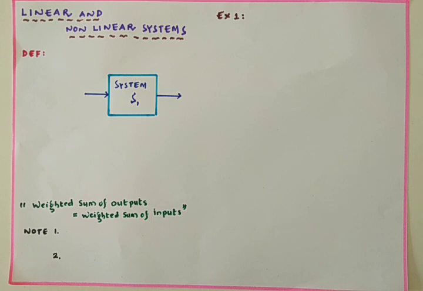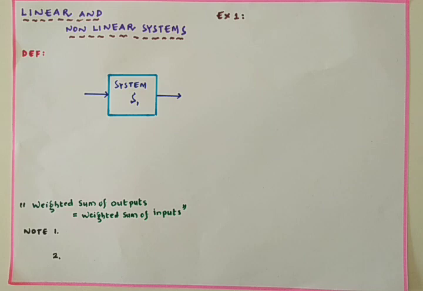Before we test whether a system is linear or non-linear, first of all we must know what is linear and what is non-linear. A system is said to be a linear system if it satisfies two properties, two principles, that is homogeneity and superposition.